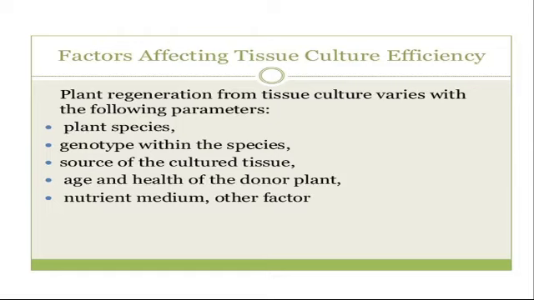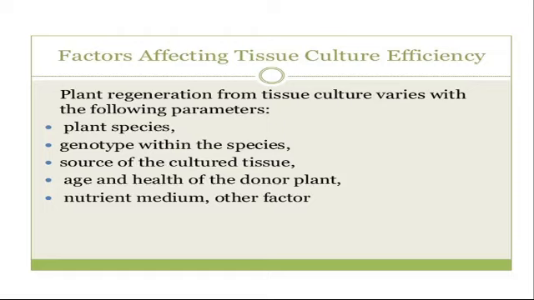Other factors include the orientation of the explant. Orientation of the explant in the culture medium also affects shoot proliferation and regeneration efficiency. According to the orientation of the explant placed in the culture medium, the shoot proliferation or regeneration will occur.